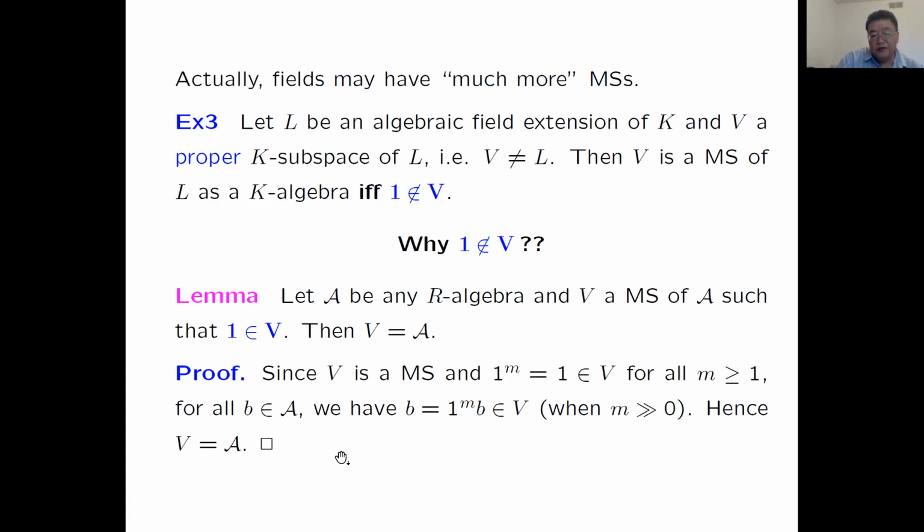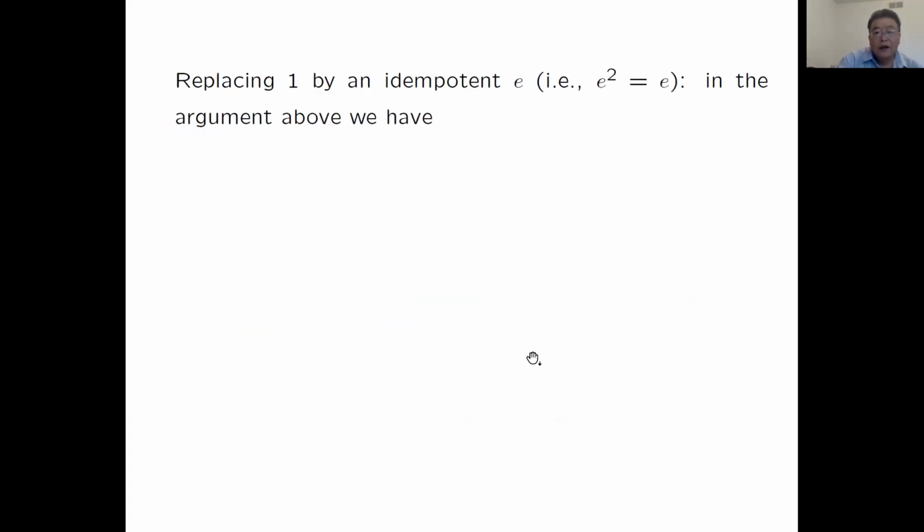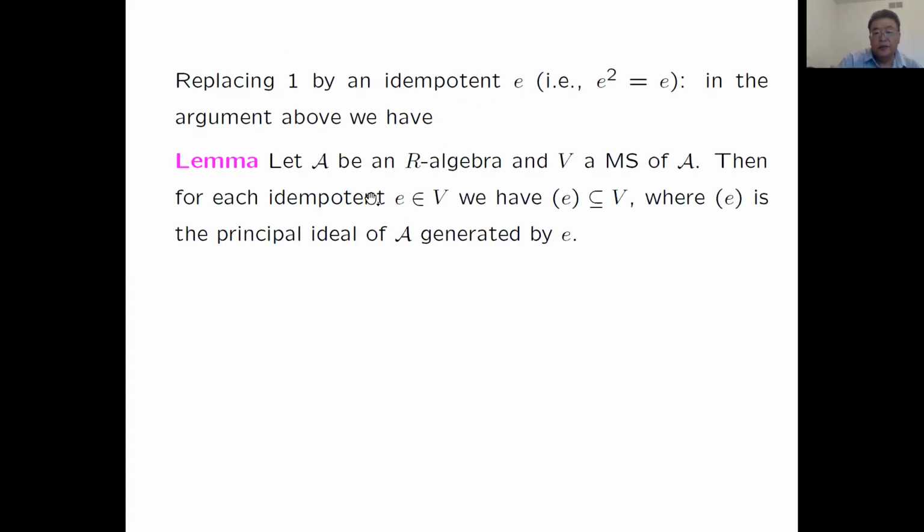Therefore any b is in V, so V is the whole ring. Replace 1 by any idempotent in the argument above, and you get this simple lemma: for any R-algebra A, if V is a Mathieu subspace of A, then for each idempotent e lying inside V, the principal ideal generated by e must be contained in V.